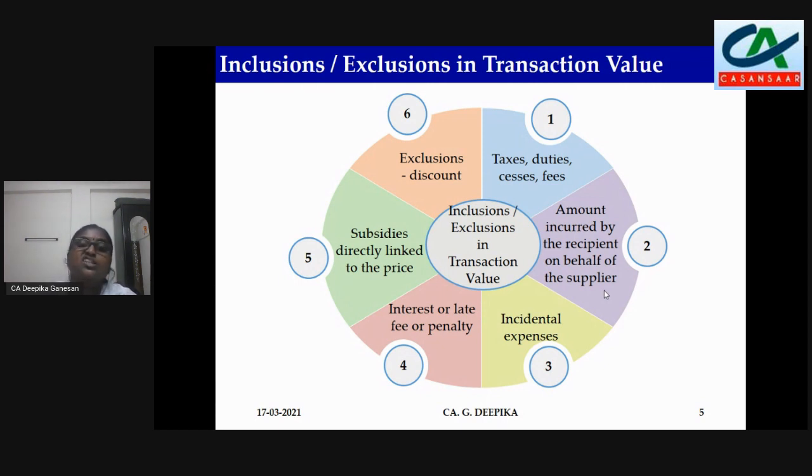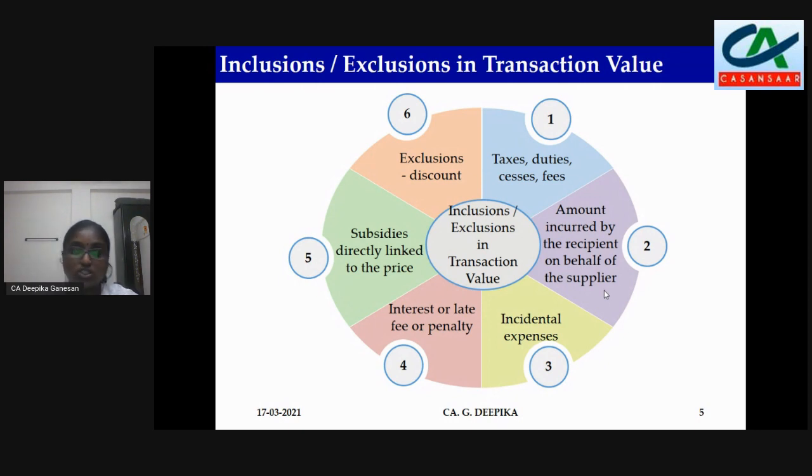Point number 3, incidental expenses. So any incidental expenses like packing, commission, brokerage. Now we order food. Let us take food. We order food, say directly, not through delivery platforms like Swiggy or Zomato, directly from the restaurant. So what happens? They pack it. So they'll charge something called packing charges.